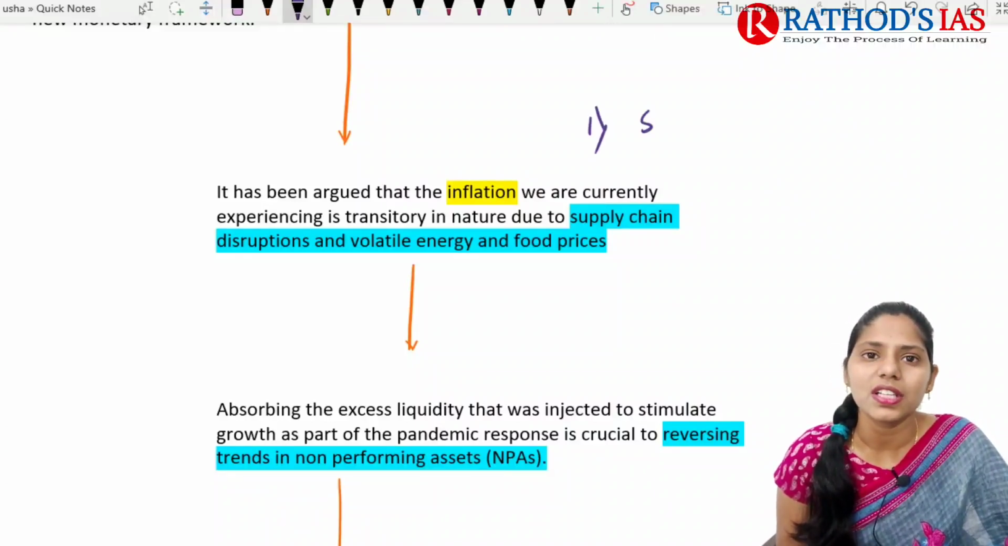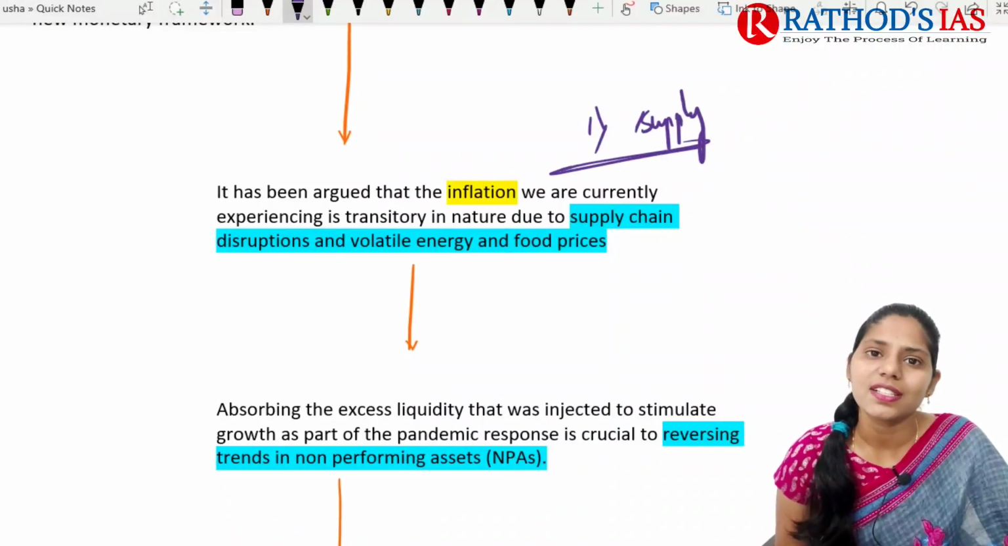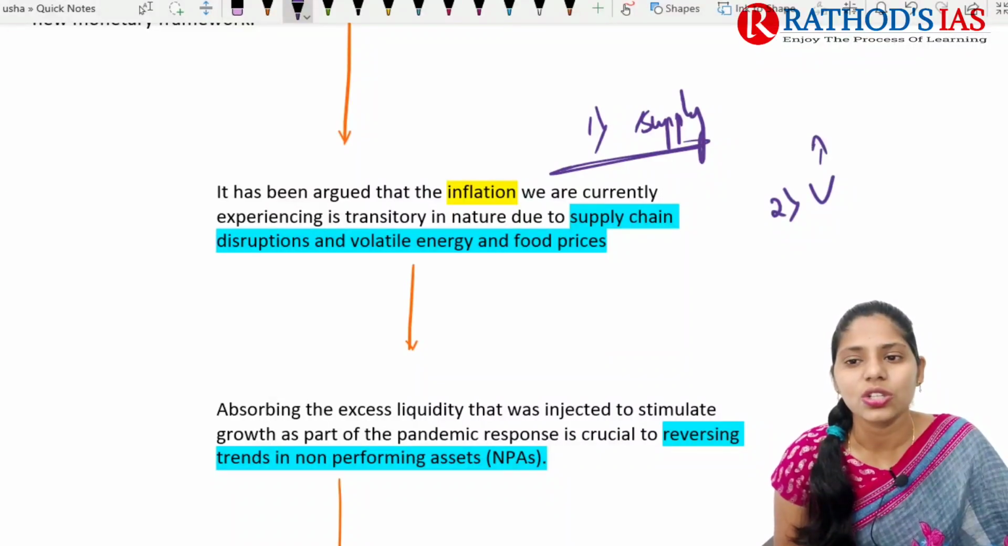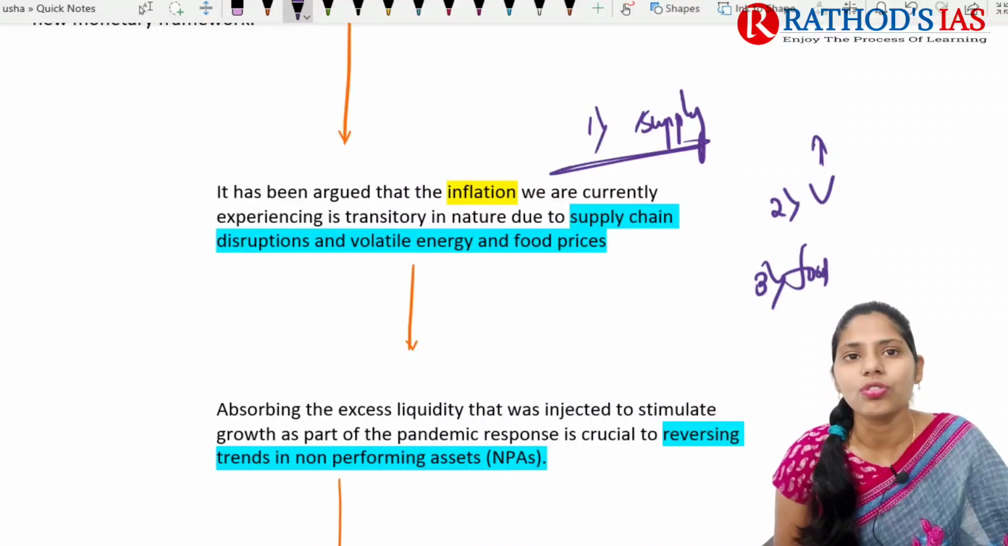One important reason here is supply chain disruptions. There is disruption in our supply chains. The next one is volatile energy, that is, increasing global crude oil prices. And the third one is increasing food prices.